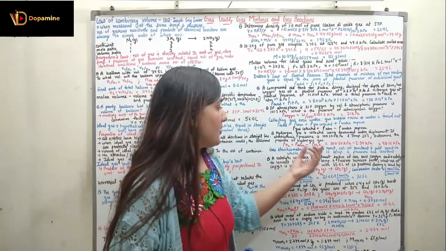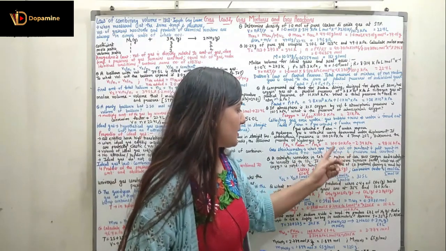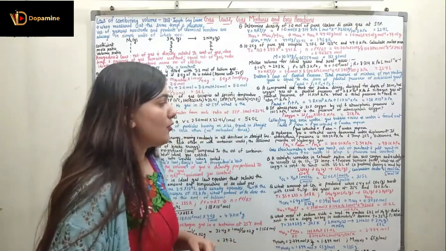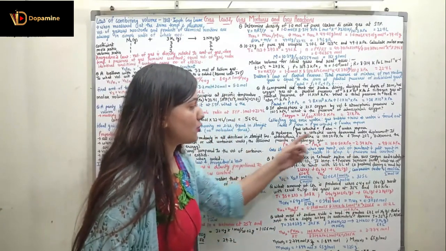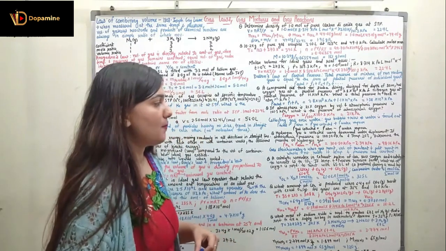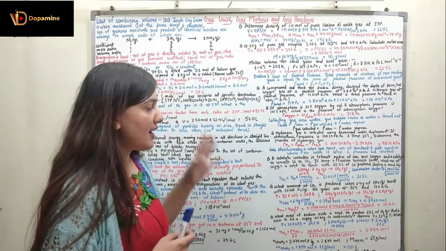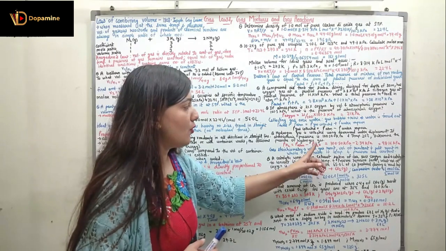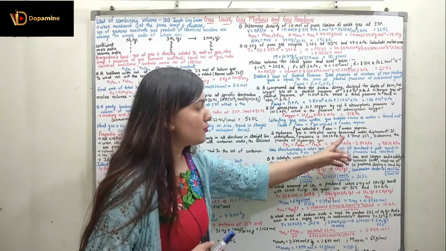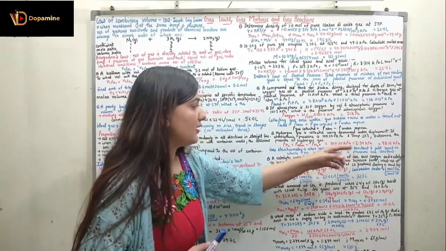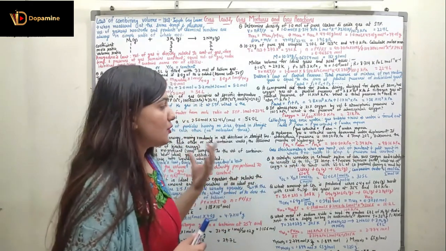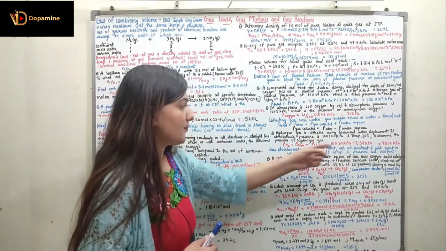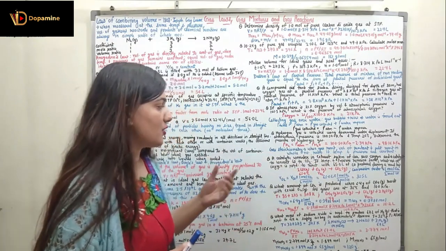Now we can do the subtraction and find out the pressure of H2, which is 98.16 kilopascal, right? For finding out the pressure of H2O, you are going to use the temperature. You can use the temperature parameter and find out the pressure of H2O.